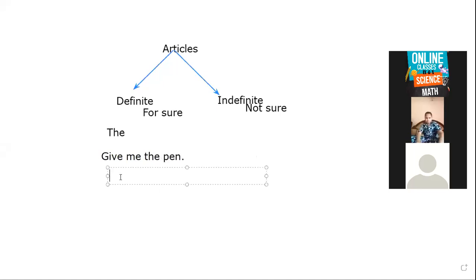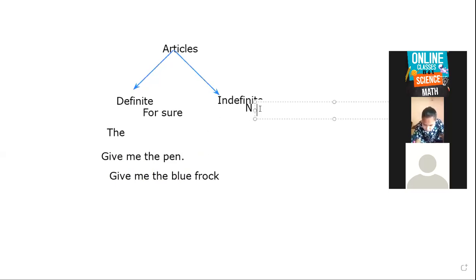Suppose: give me the blue frock. Which frock do I want? I want the blue frock. I don't want any other frock. Now what is the meaning of indefinite?